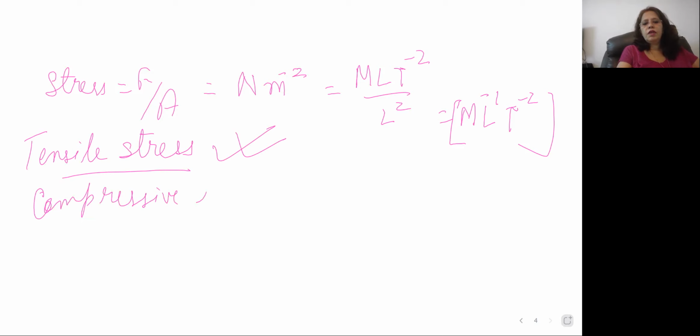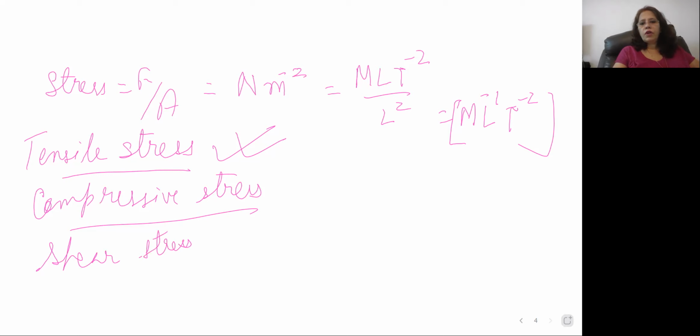This stress causes the change in volume. And then comes your shear stress. This causes the change in theta.